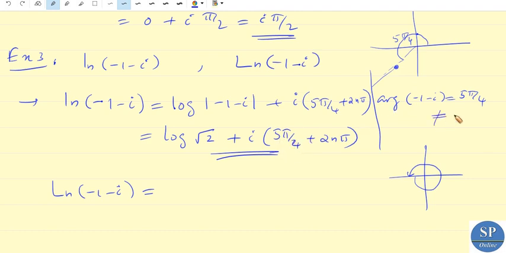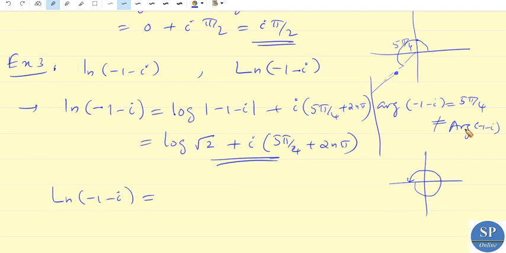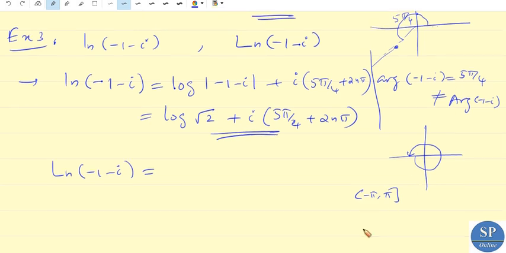So this is not equal to arg of minus 1 minus i, because it does not belong to minus pi to pi. To make the angle belong to minus pi to pi, we have to subtract 2 pi from this angle. That is 5 pi by 4 minus 2 pi, which is 5 pi minus 8 pi over 4, that is minus 3 pi by 4. So this will be the principal argument.